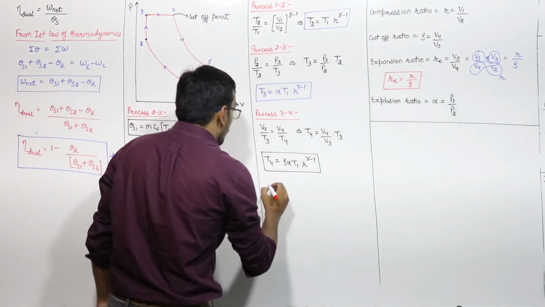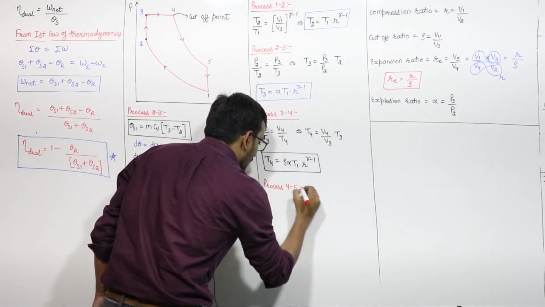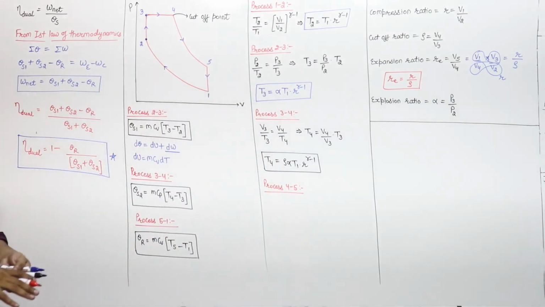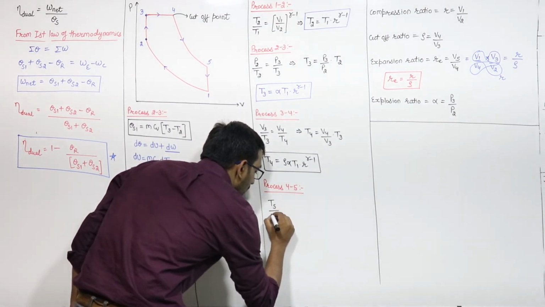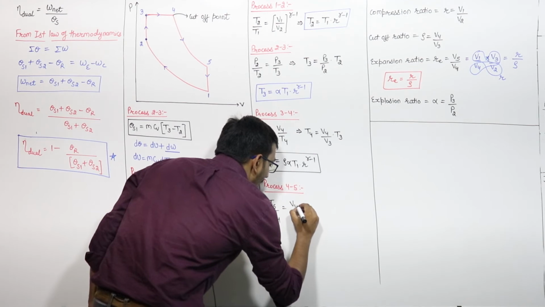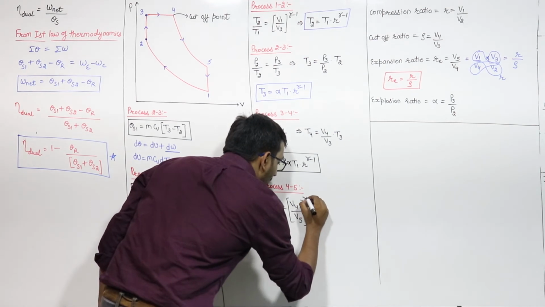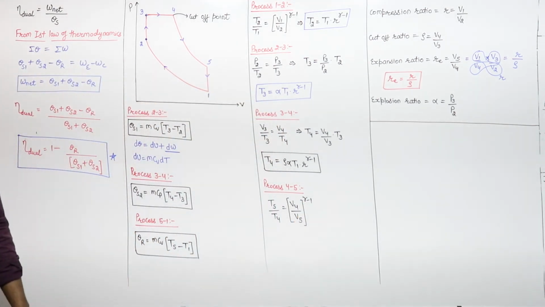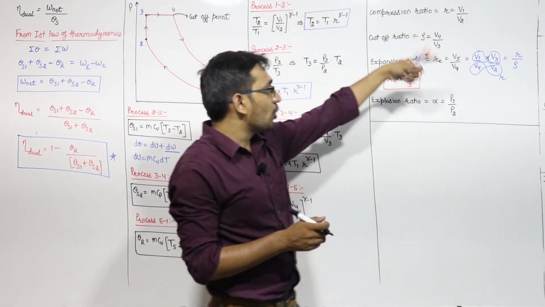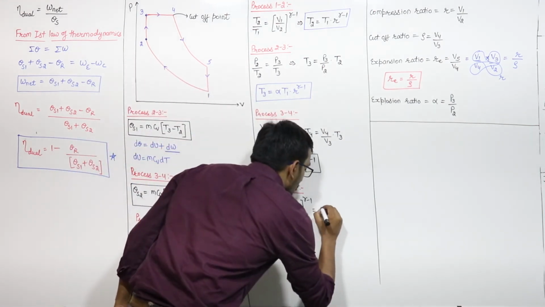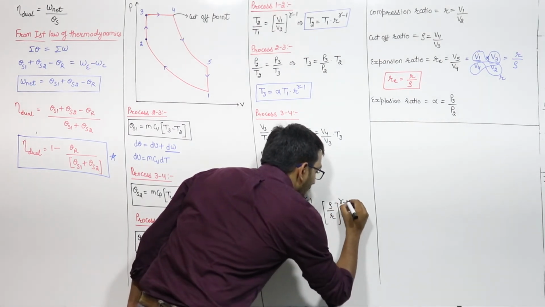Similarly, for the process 4 to 5, which is an adiabatic expansion, I can write T5 upon T4 is equal to V4 upon V5 raised to power gamma minus 1. What is V4 upon V5? V4 upon V5 is rho by R. So this will be equal to rho by R raised to power gamma minus 1.